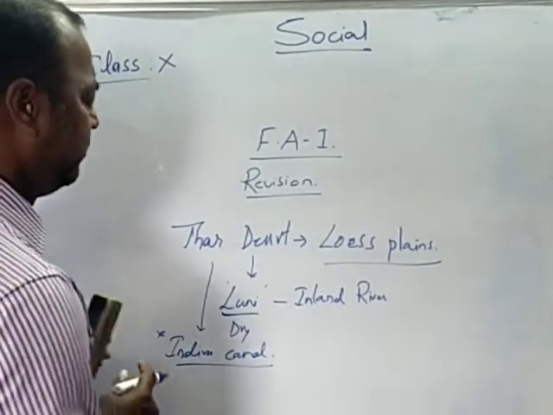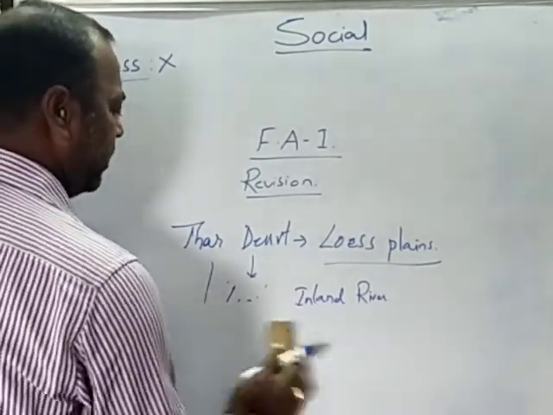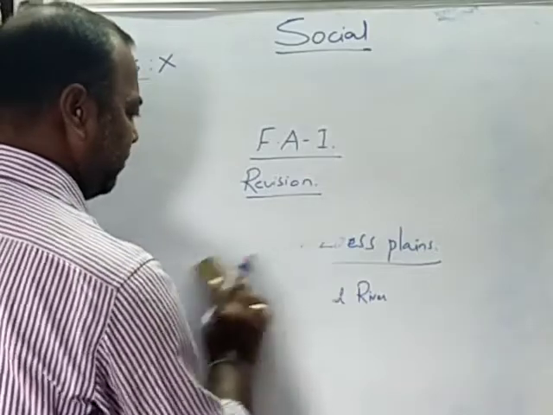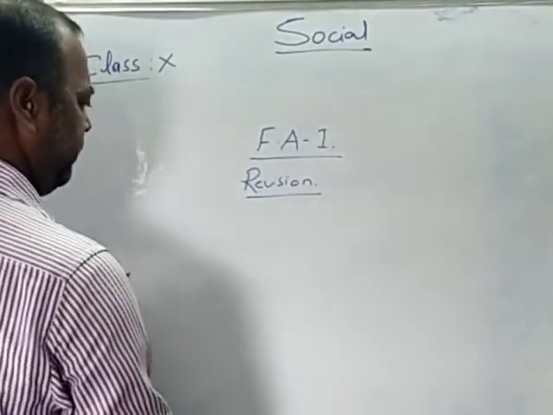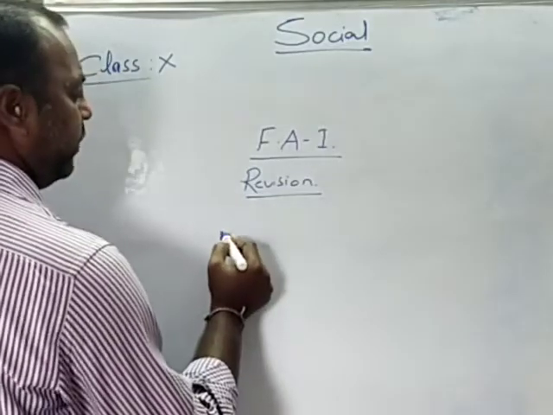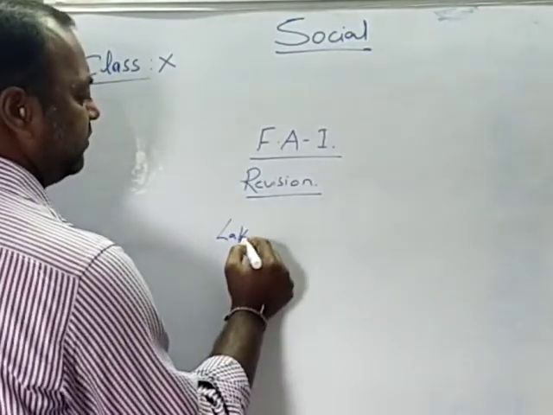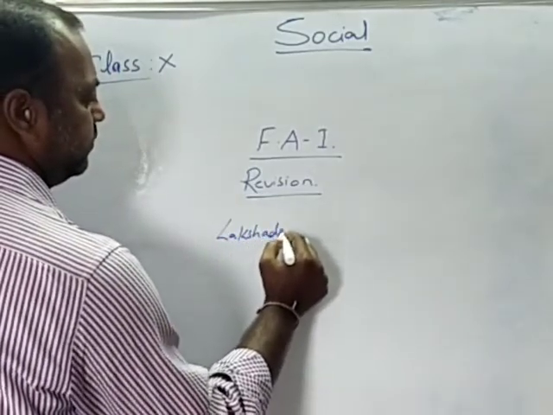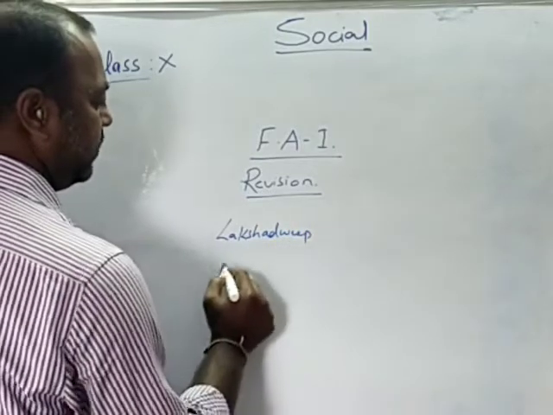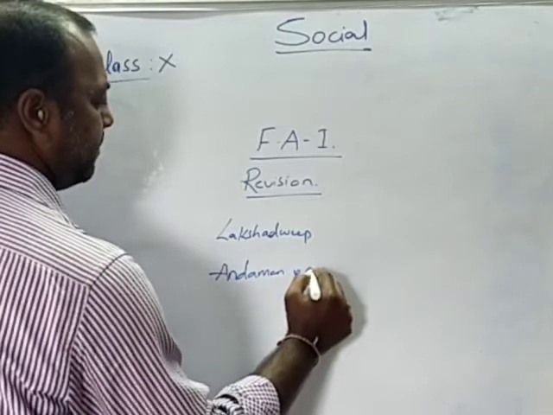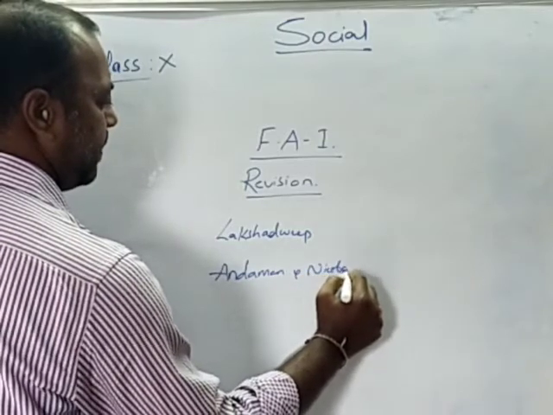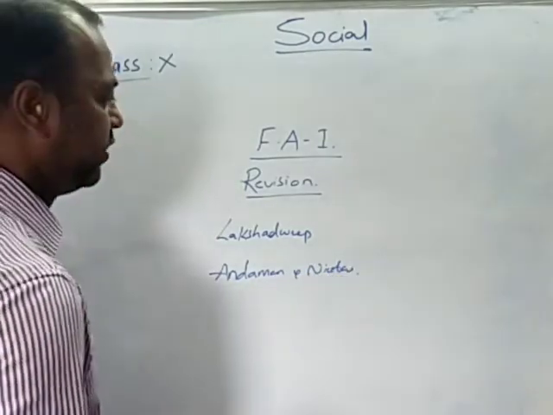Apart from this, we need to learn about the islands, children, the last physical feature of India. There are two island groups. One is the Lakshadweep Islands. The other one is the Andaman and Nicobar Islands. These are the two island groups, children.